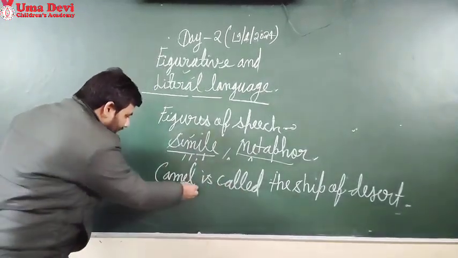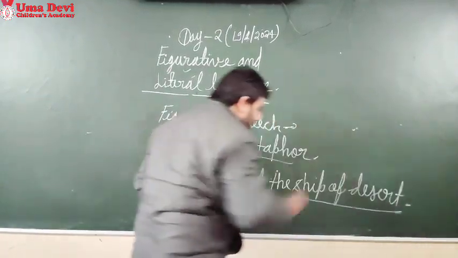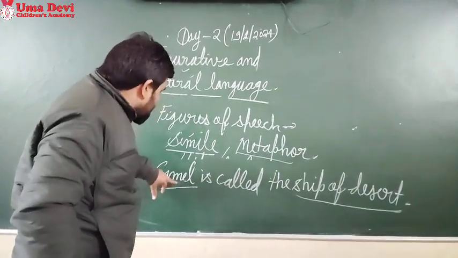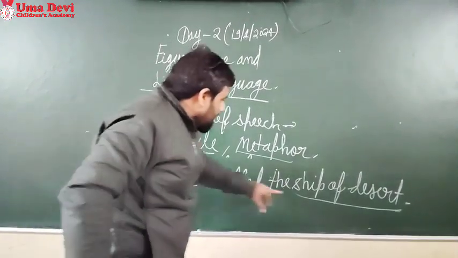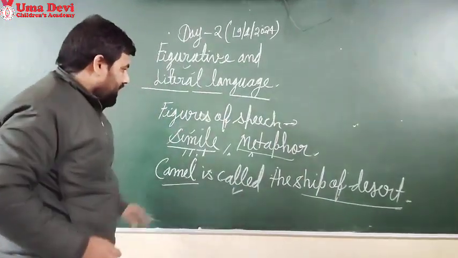Here the camel has been compared to the ship of the desert. The words as or like are not used. Instead there is a direct comparison between camel and ship of the desert. So this is called metaphor.